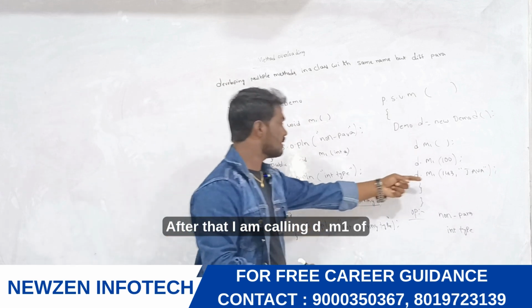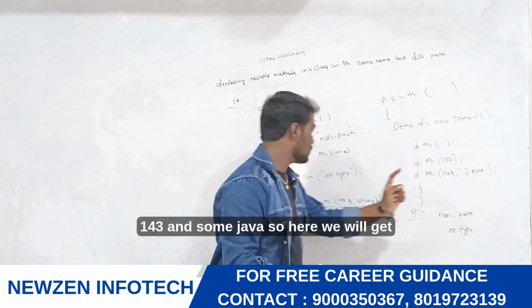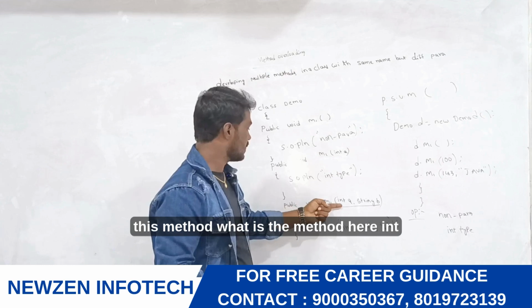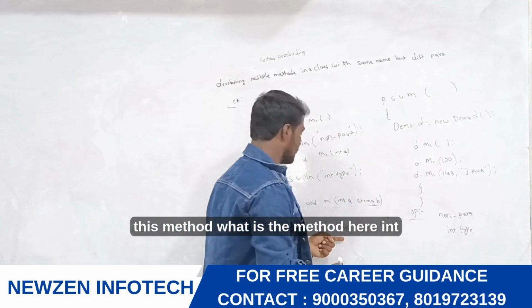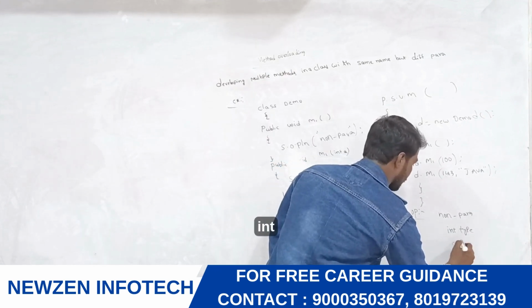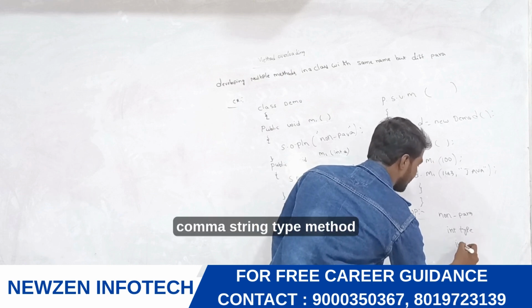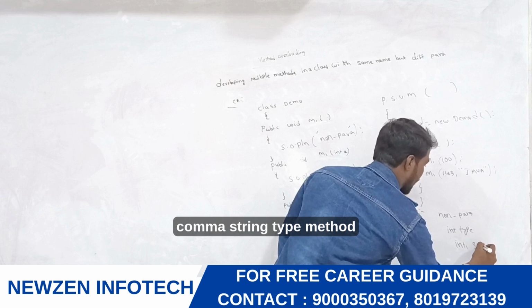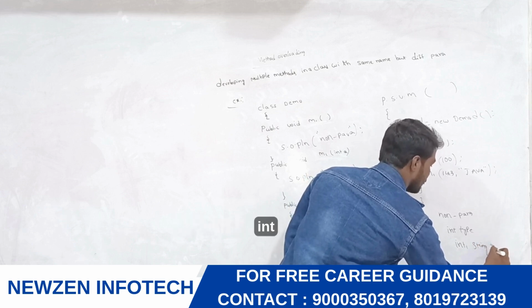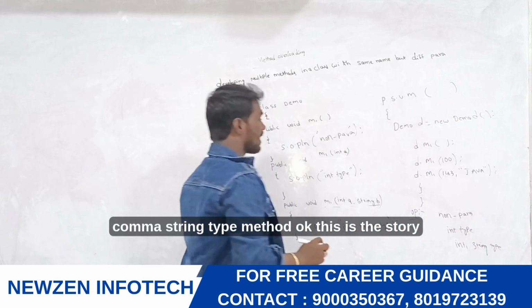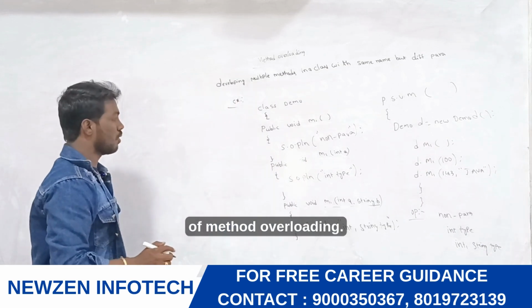After that I am calling d.m1(143, "Java"), so we will get the int, string type method. Now this is the story of method overloading.